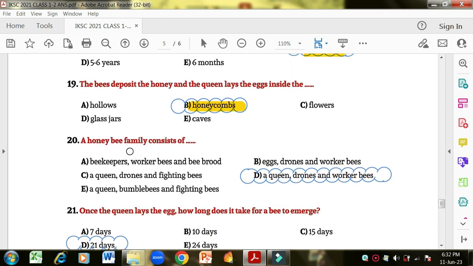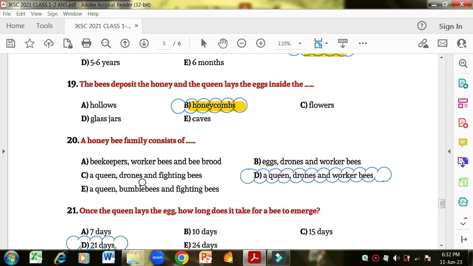A honeybee family consists of, now you have to read very carefully to see which one is missing. We just studied that the honeybee family consists of queen bee, drone bee, worker bees and bee brood. Now see the options, starting from the first one: beekeepers, worker bees and bee brood. No, queen bee is missing, this is wrong.